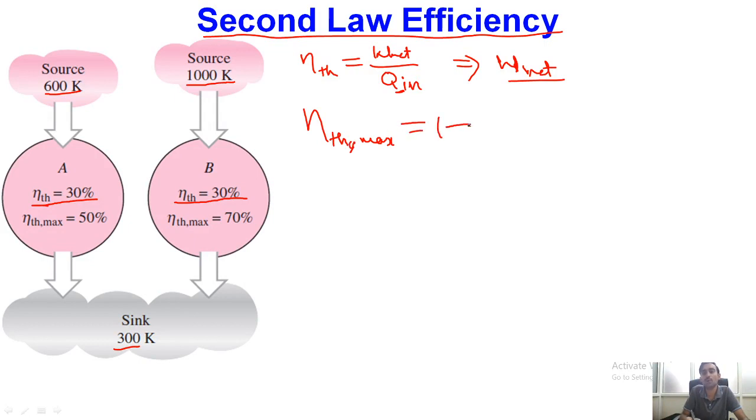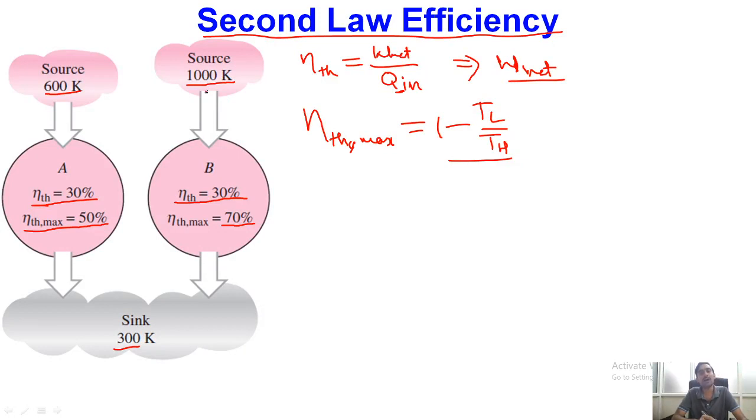that will be equal to 1 minus TL by TH. So now the maximum thermal efficiency of the first cycle is equal to 50%, and the maximum thermal efficiency of the second cycle is 70%. Why is it 70%? Because the temperature of the source is increasing over here.